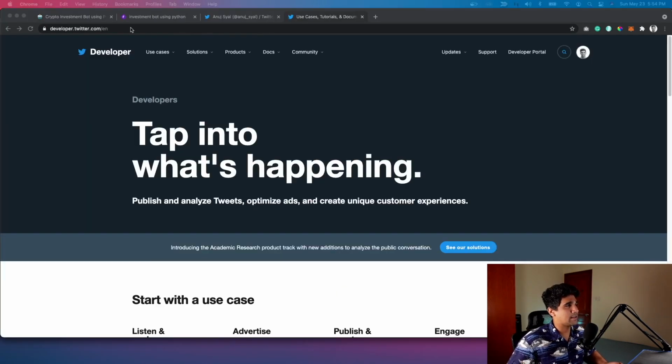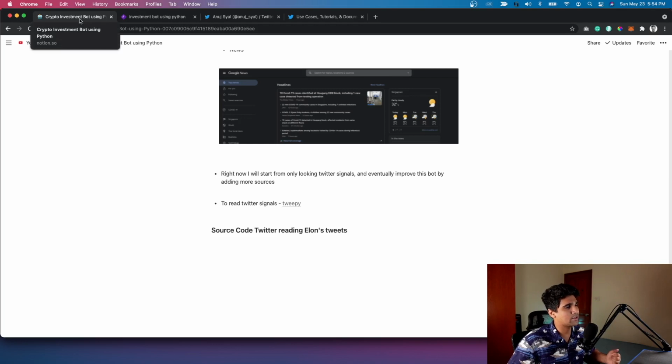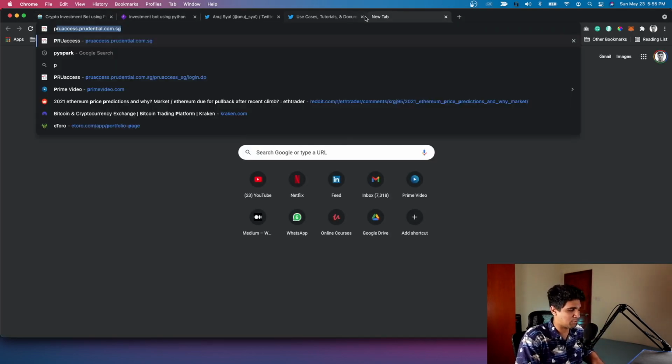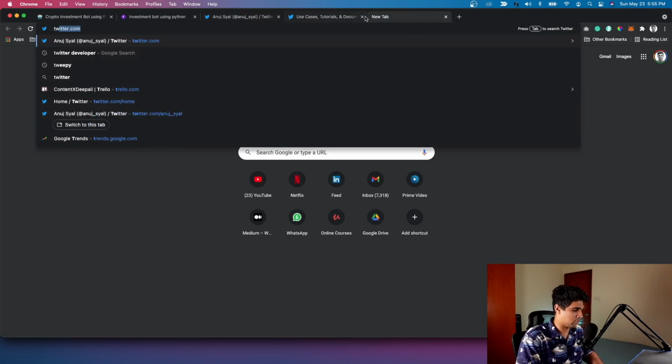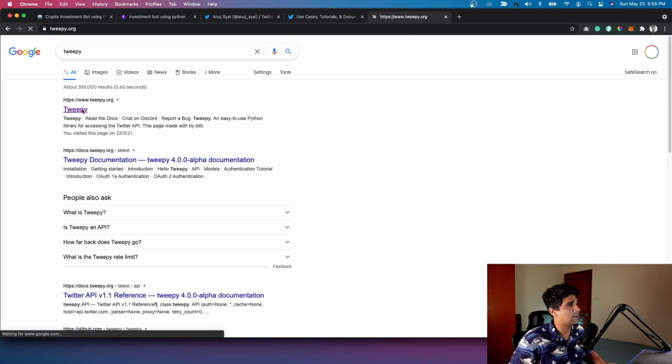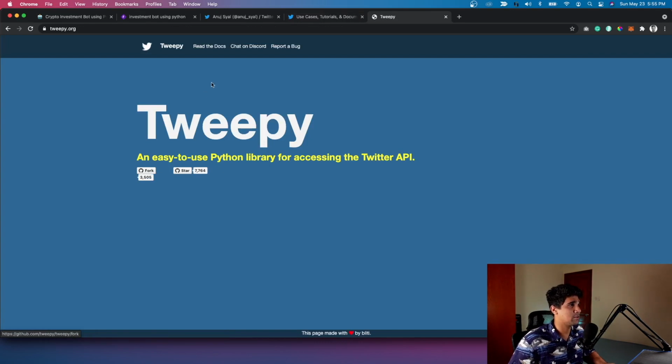So the idea is, as a first step, I'm gonna use Twitter to get Elon's tweets and analyze those in terms of where the market is heading. I'm going to specifically use a Python library, since the project is in Python. So we're going to use Tweepy to call all of the functions. This library is a very easy to use library built on Python to access the Twitter API. So if we go to the docs,